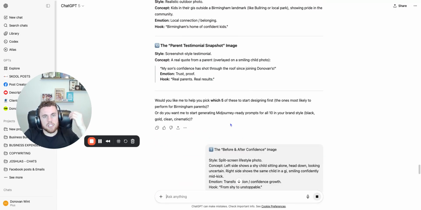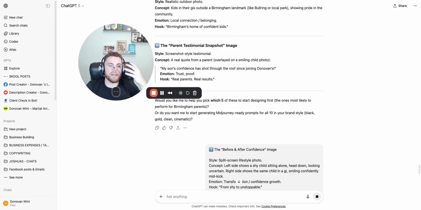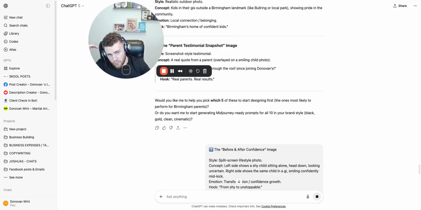we want all of these to be different to each other, because that means they're going to get different results. Some of them are going to perform really, really well. Some of them are going to perform really, really poorly. But it gives us a good amount of things that we can test instead of just going for one style of thing. That's the aim with this.